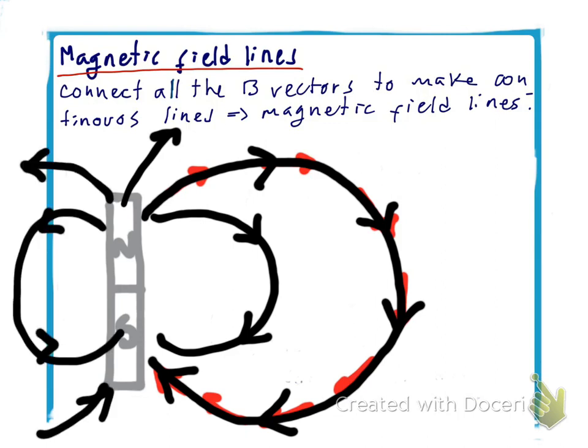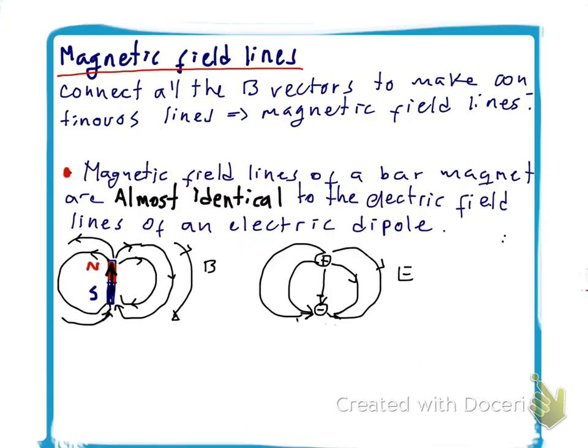Now these magnetic field lines, as you can see, coming out of the North Pole and into the South Pole, they look very similar to the electric field lines produced by an electric dipole. For the magnet, the magnetic field lines come out of the north, they loop around and they end into the South Pole. For the electric dipole, the electric fields come out of the positive charge and they end on the negative charge. So very similar.